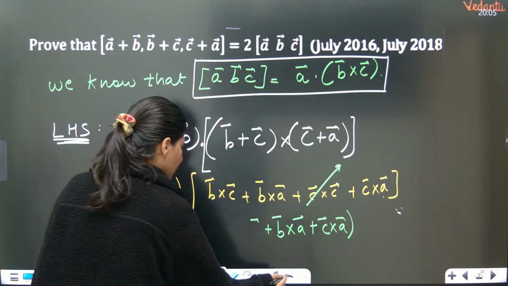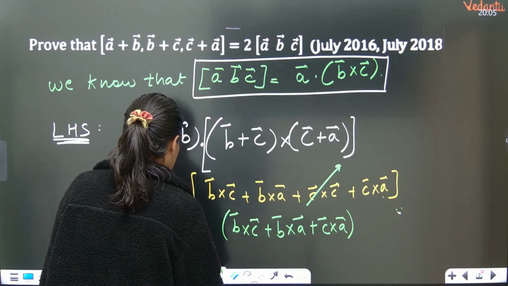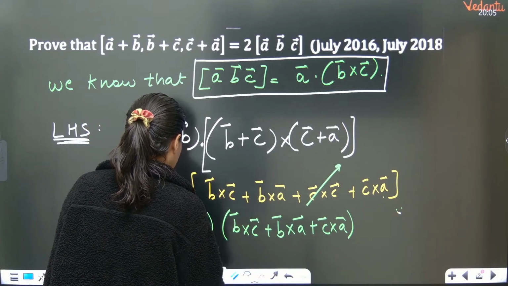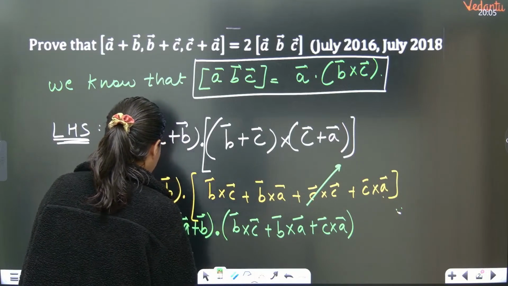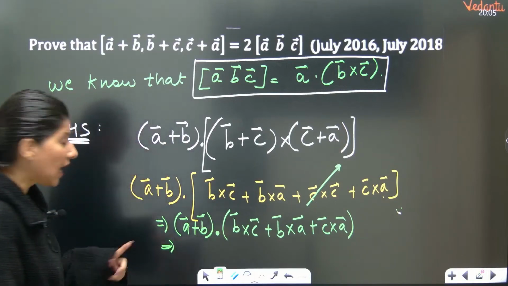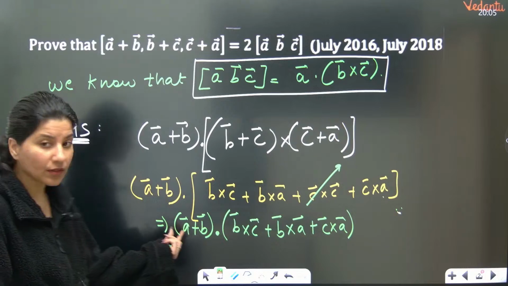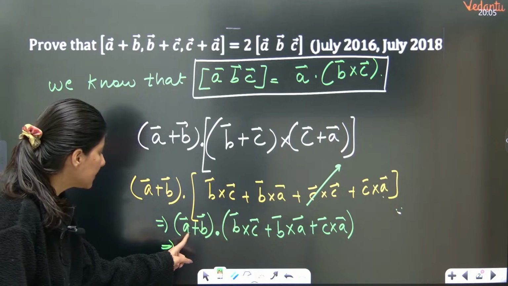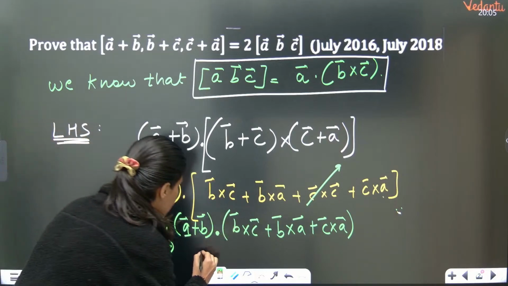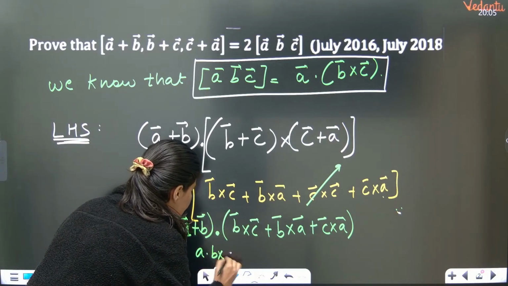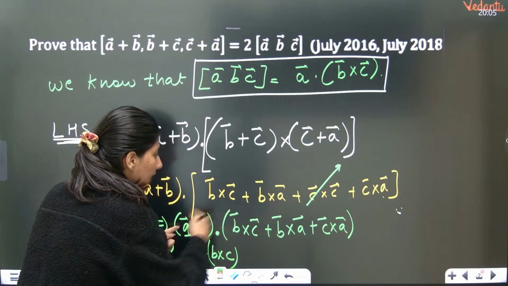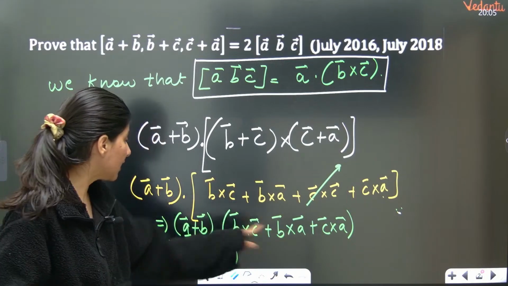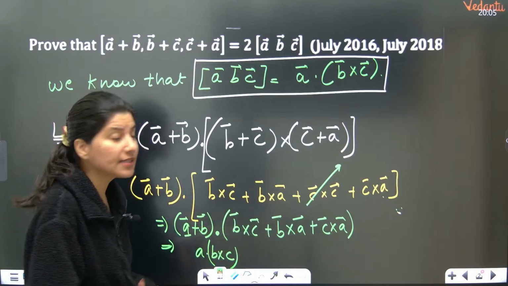And this is going to become A plus B dot that. Now, one by one, A dot B cross C. This is A dot B cross C. Now, A dot B cross A is 0.